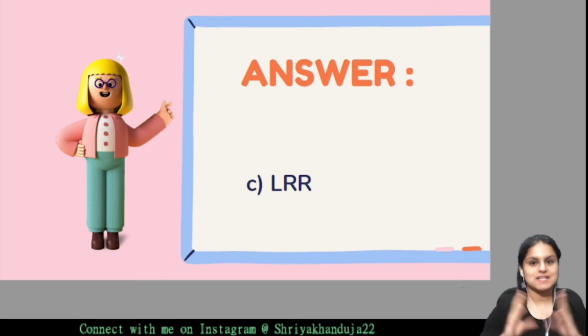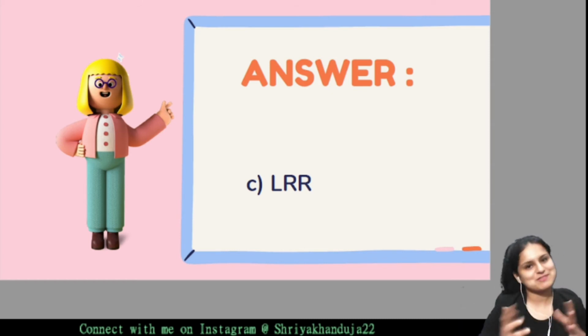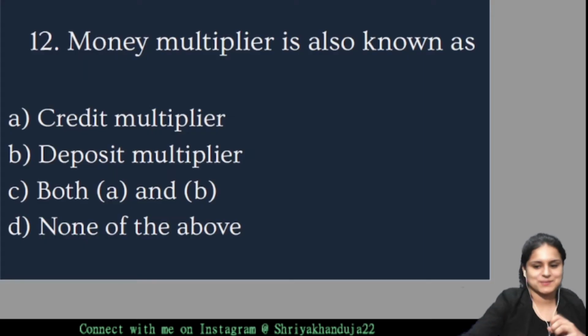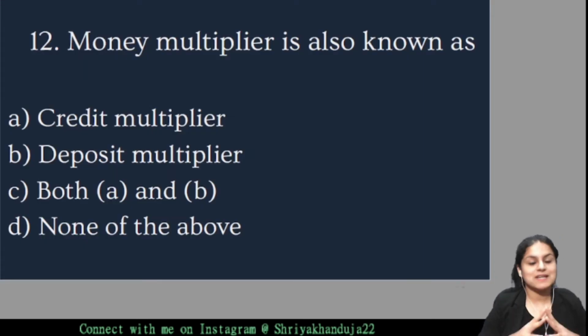बैंक्स को अपने पास एक स्पेसिफिक डिपॉजिट, एक स्पेसिफिक रिजर्व रखना पड़ता है और बाकी का जो पैसा है वो आगे एडवांस कर सकते हैं. Can we move on to the next question? Yes. Next question says, money multiplier is also known as, is it credit multiplier, deposit multiplier, both A and B or none of the above?